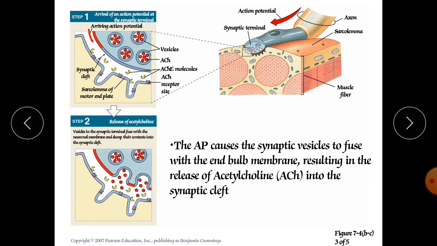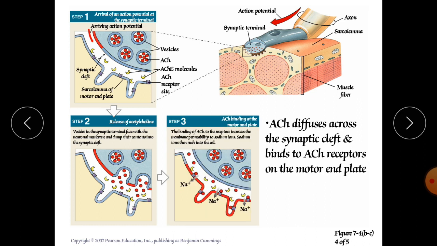Now here the action potential causes the synaptic vesicle to fuse with the end bulb, resulting in the release of acetylcholine into the synaptic cleft. Now in the third step, the acetylcholine diffuses across the synaptic cleft and binds to the ACh receptors on the motor end plate. At the motor end plate, the various ACh receptors are available, and the acetylcholine will bind to the specific receptor available at this end plate.